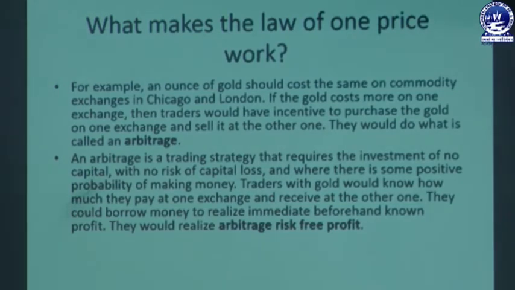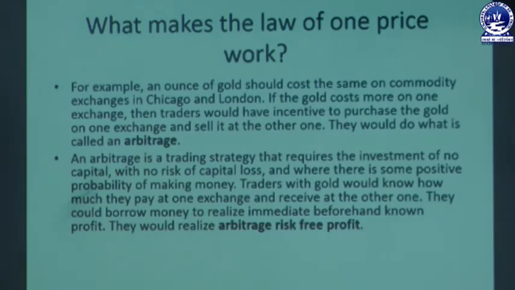So the traders with gold would know how much they pay at one exchange and receive at the other one. So they would borrow money to realize an immediate, beforehand-known profit. So they would realize arbitrage risk-free profit.